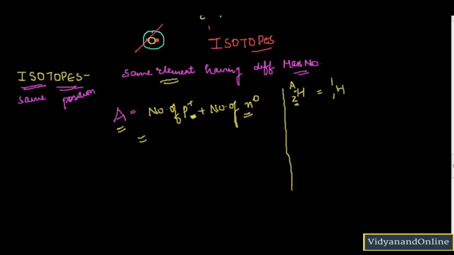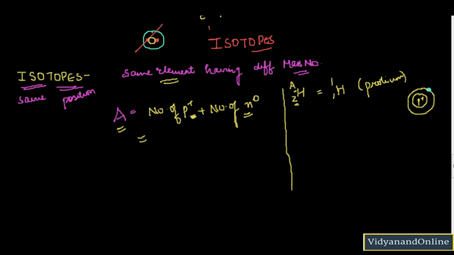Okay, so this type of hydrogen, which consists of 1 atomic number and 1 mass number, is called protium. I can say that protium is having only 1 proton in the nucleus and it has only 1 electron, because number of protons is equal to number of electrons.